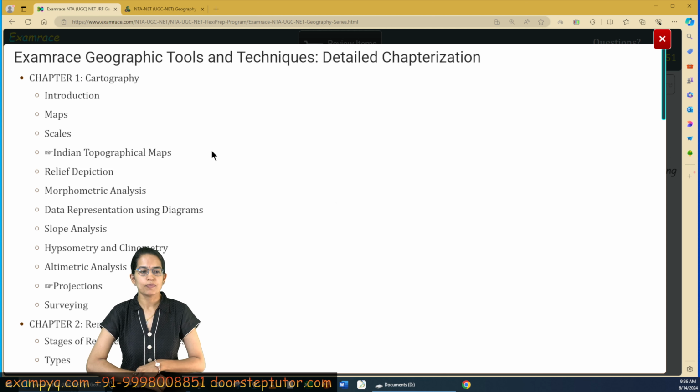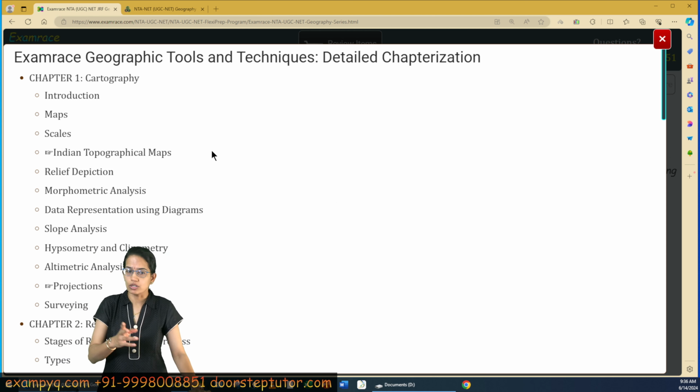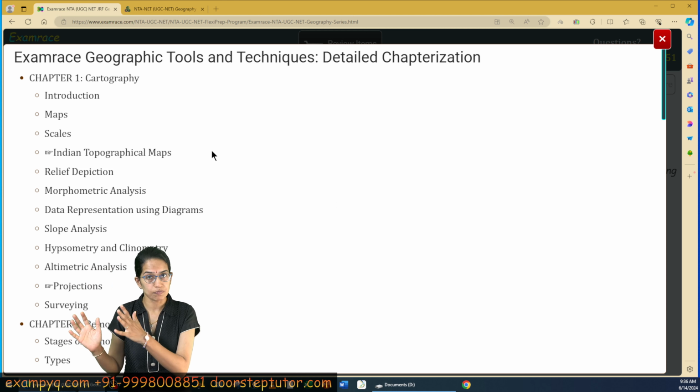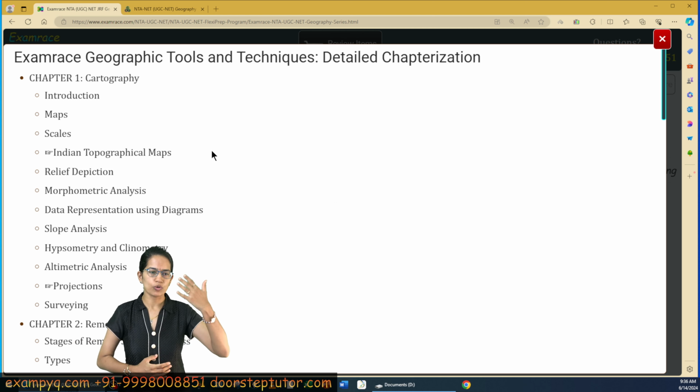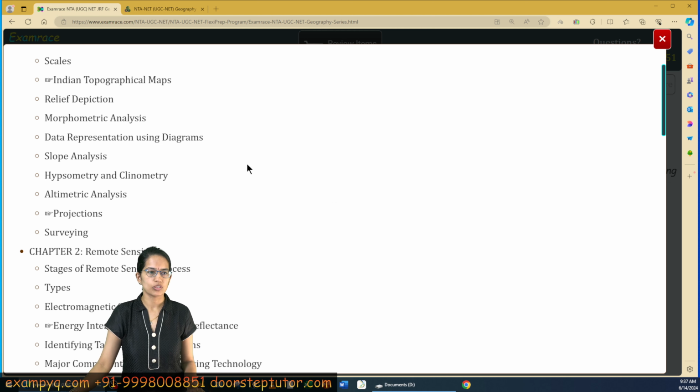Then questions pertaining to hypsometry, projections, the various types of projections. In the book, we have covered a comprehensive list of projections. Obviously, the steps of doing the projection are not asked in your UGC NET examination, but an overview and a perspective of the various projections, which projections are used for which specific areas, are important and can be a direct question. If you go through and have a visual idea about each of those projections, you would get a comprehensive understanding about this topic, right?